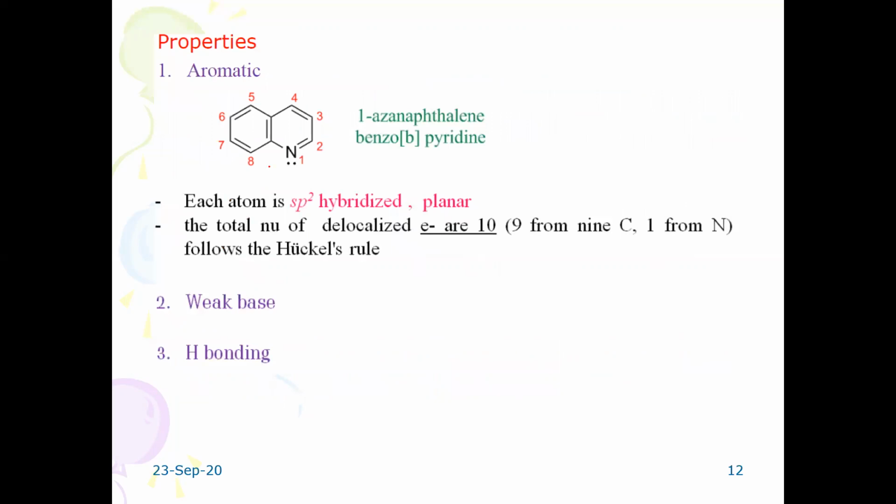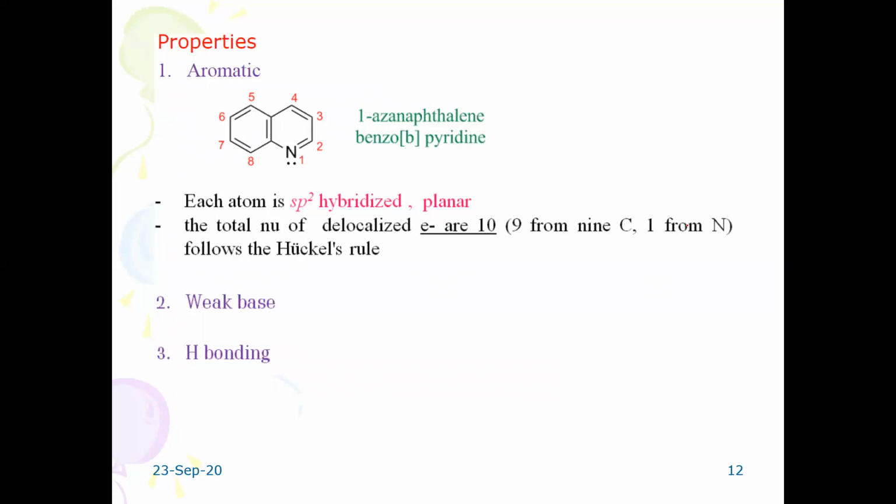First we shall discuss quinoline. It is aromatic in character. If the nitrogen is not there, it is called naphthalene, of course, but with nitrogen it is called a heterocyclic derivative. So 6 electrons from this ring and 4 electrons from this ring, totally you will find 10 electrons.